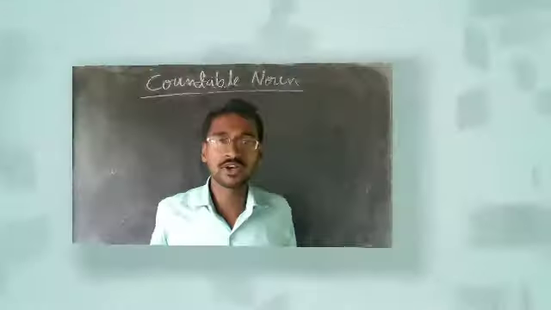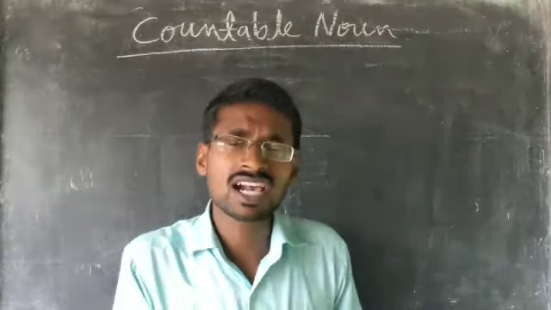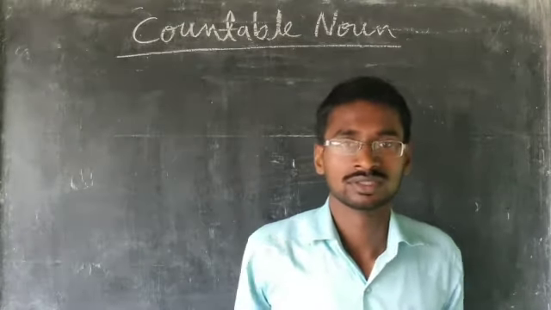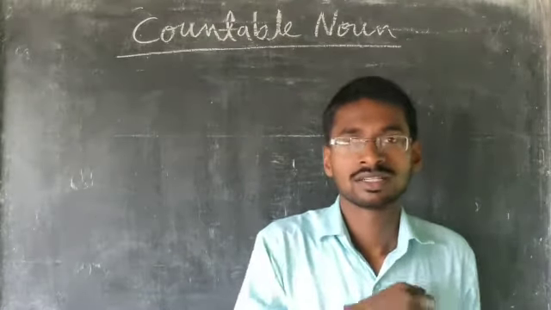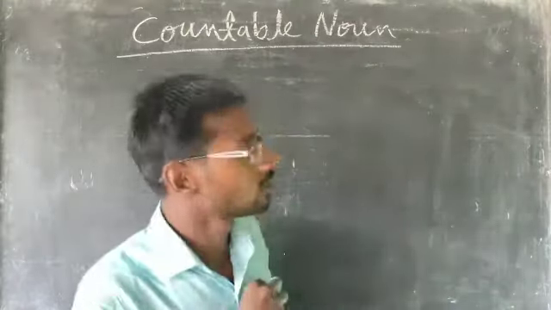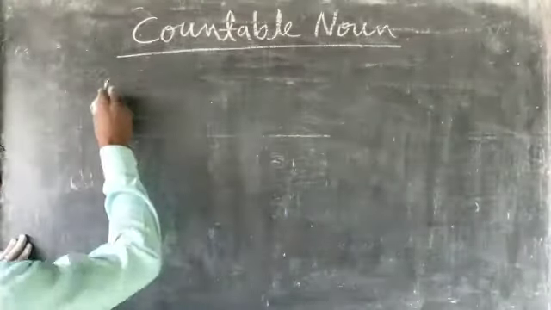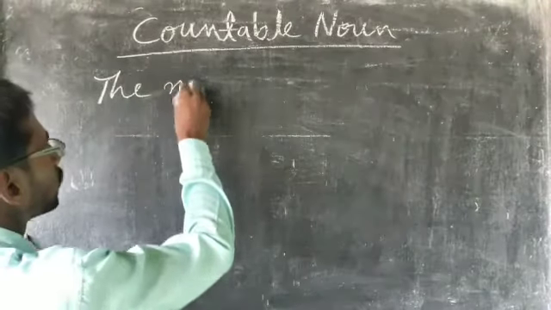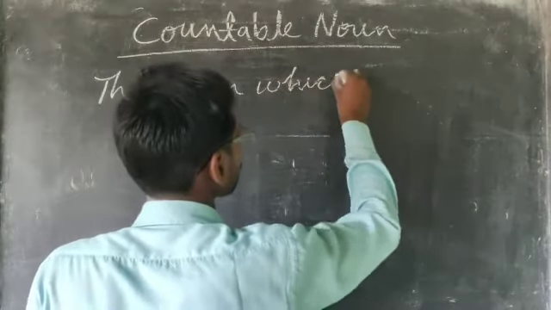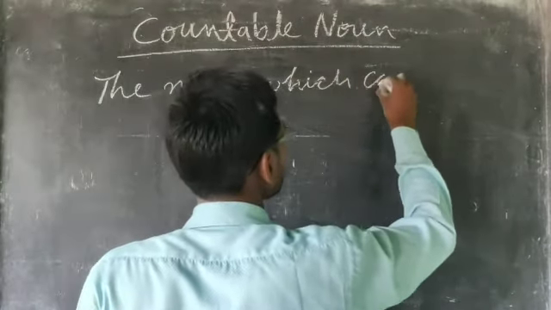What is a countable noun? The noun which can be counted is a countable noun, just like pen. Pen is a countable noun. So look here. The noun which can be counted.